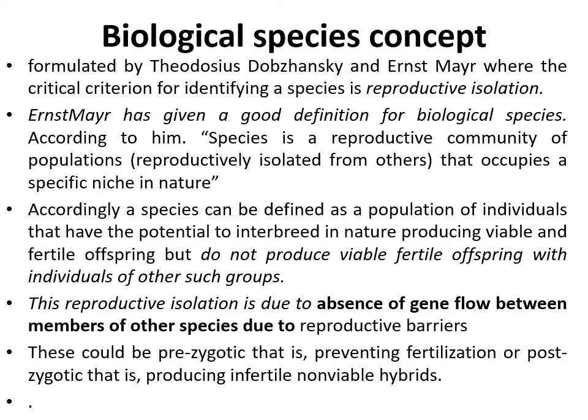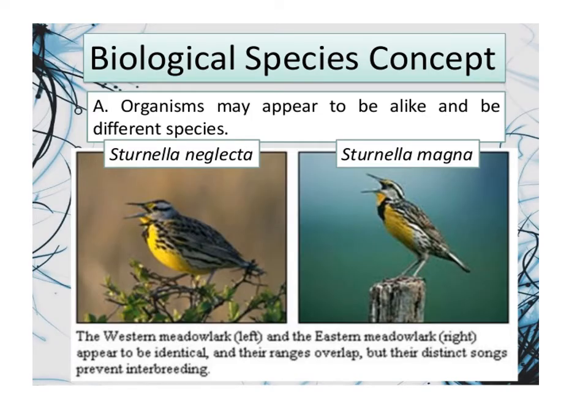It's not only in the reproductive organ, but everything concerned with reproduction comes under reproductive barriers. And these could be prezygotic, preventing fertilization, or postzygotic, that is producing infertile, non-viable hybrids.